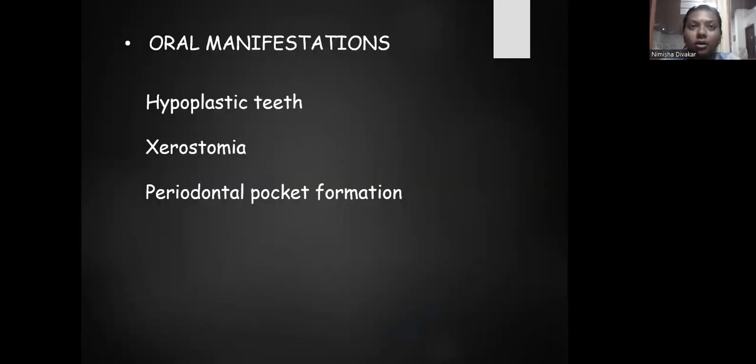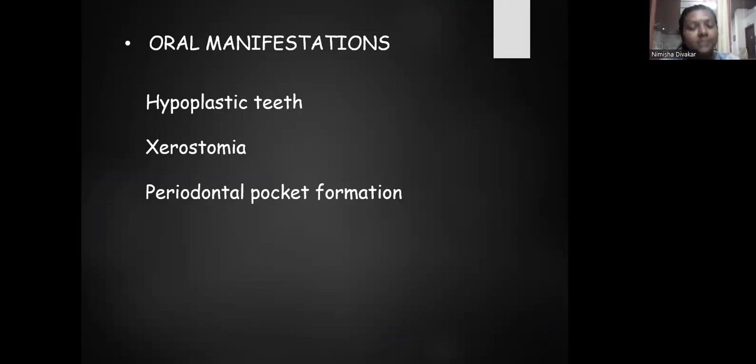So what are the oral manifestations of vitamin A deficiency? There will be hypoplastic teeth. We already discussed that it keeps the integrity of the epithelium and of the teeth. So when there is vitamin A deficiency, there will be hypoplasia of the teeth.